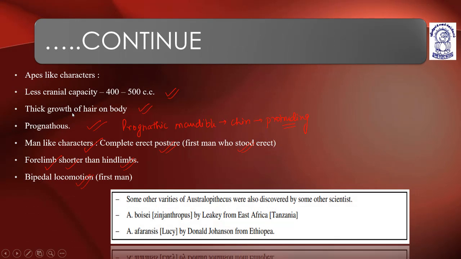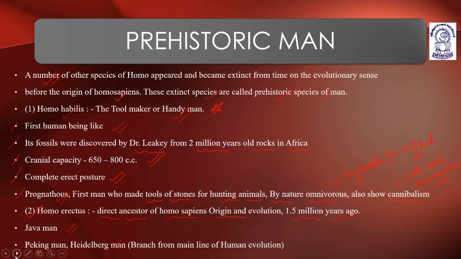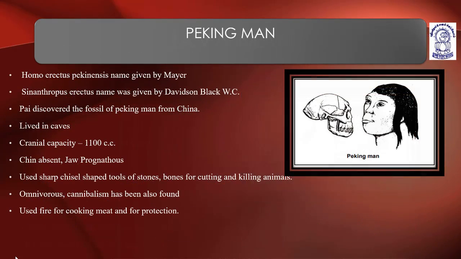Previously, you can see the cranial capacity of the ape-like being Australopithecus was 400 to 500 cubic centimeters. So it is giving a fact that evolution is going on because they are increasing the cranial capacity. If the cranial capacity increases, the amount of gray matter increases, meaning a more developed brain. Chin is absent here also. Jaw is prognathic. They use sharp, chisel-like shaped tools of stones.